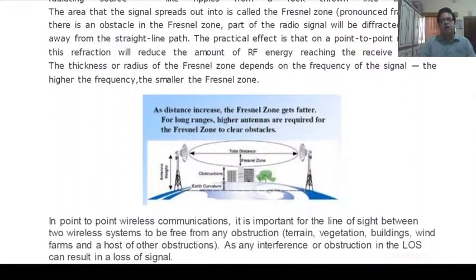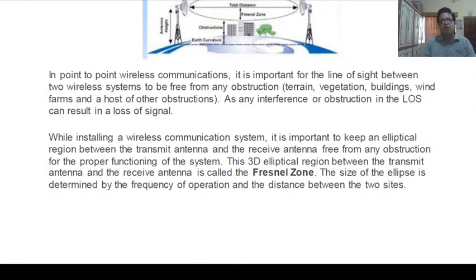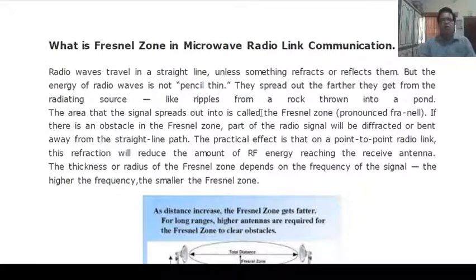There is another way, if a question is asked from you in section A. In a smaller way, you can explain what is Fresnel zone in microwave radio link communication. Radio waves travel in a straight line unless something reflects them, but the energy of radio waves is not pencil thin.